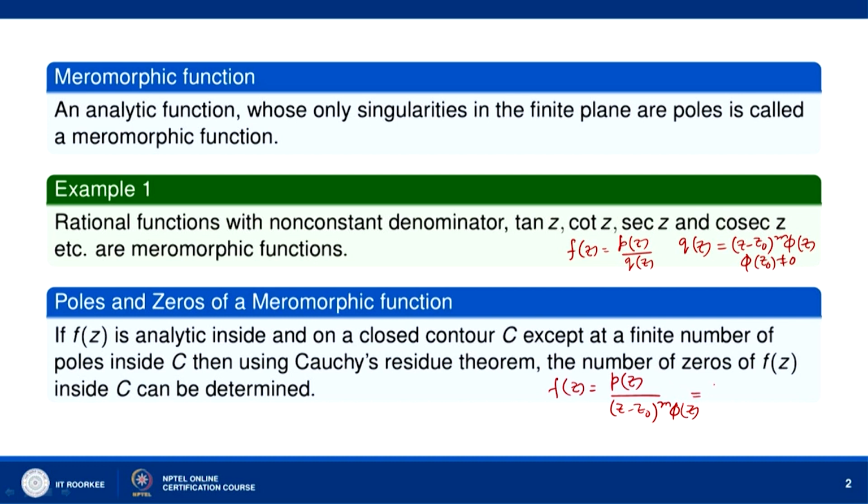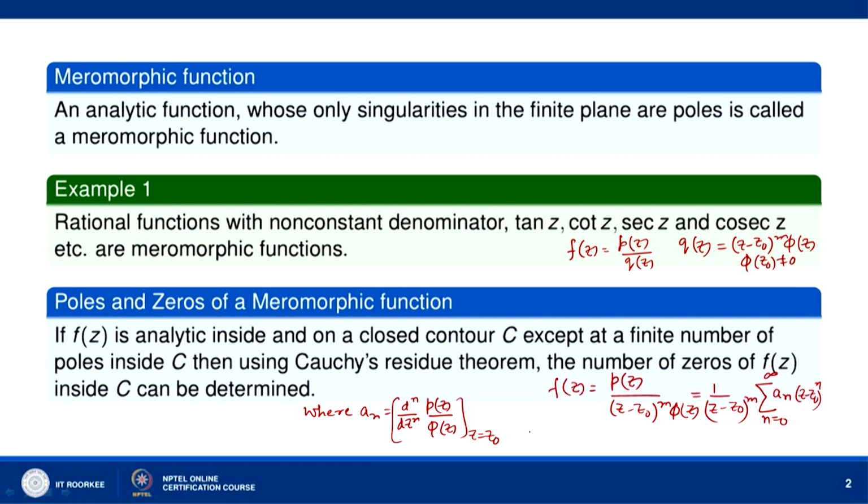So, we can write this as 1 over (z minus z naught) to the power m into, since p(z) over phi(z) is analytic at z equal to z naught, we can expand it by the Taylor series and write sigma n equal to 0 to infinity a n (z minus z naught) to the power n, where a n is equal to the nth derivative of p(z) over phi(z) at z equal to z naught, divided by n factorial.